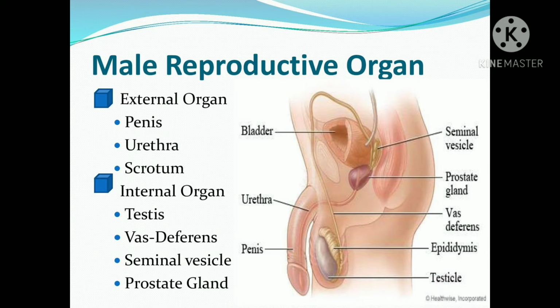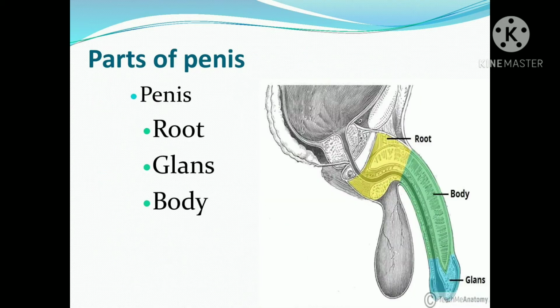Now we are going to see the parts of the penis. Generally the penis has a root, glans and body. You can see the colors: the root is yellow, the glans is blue and the body is green. So these are the parts of the penis.